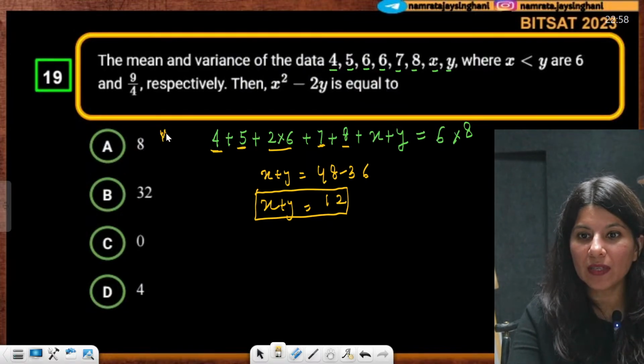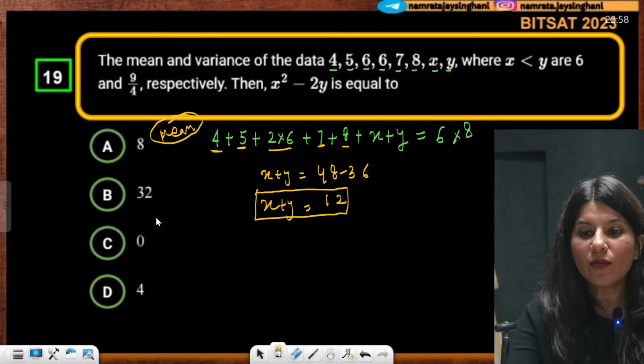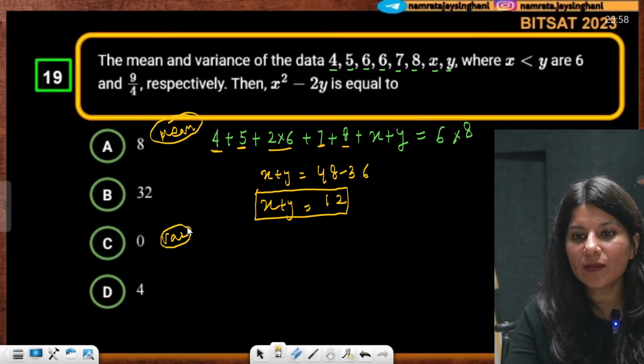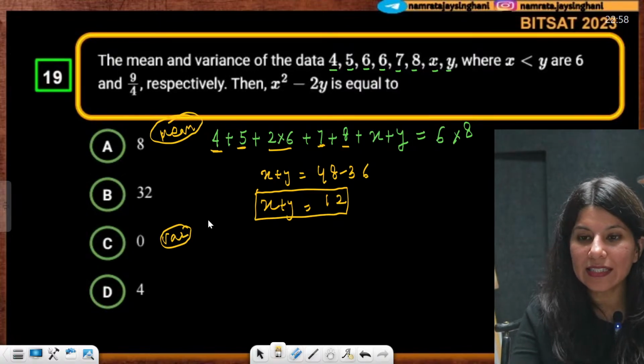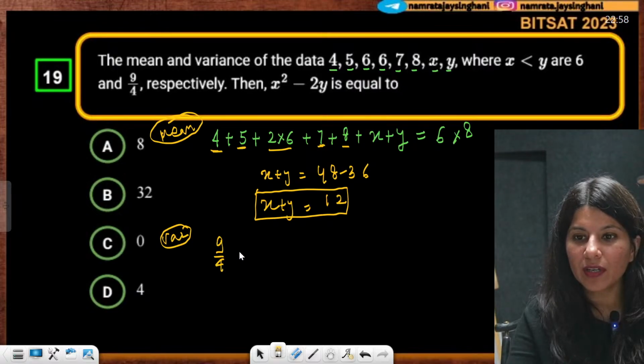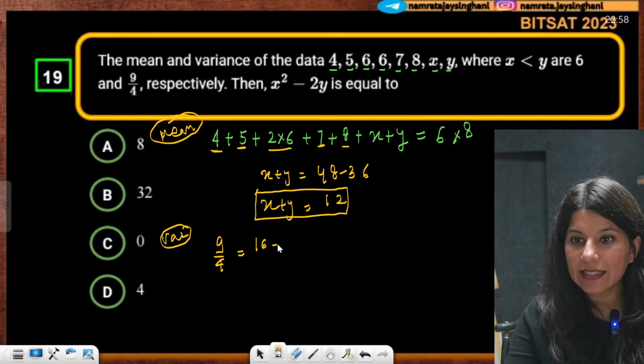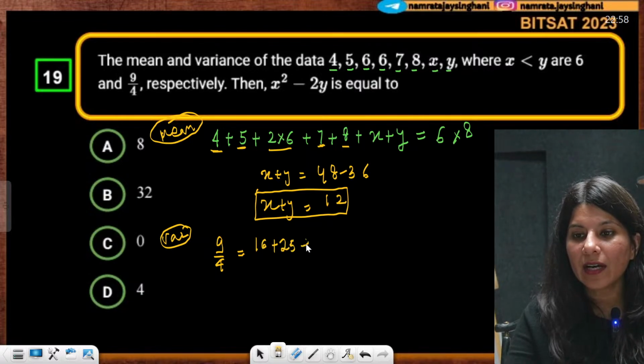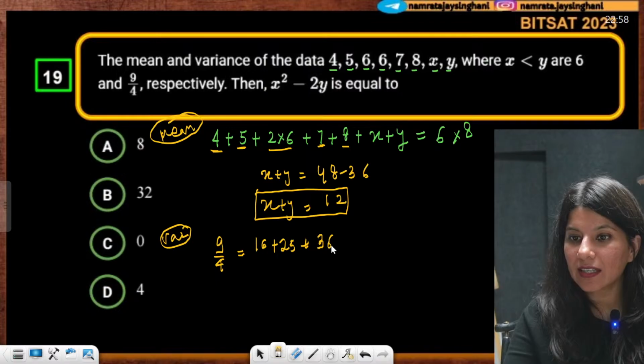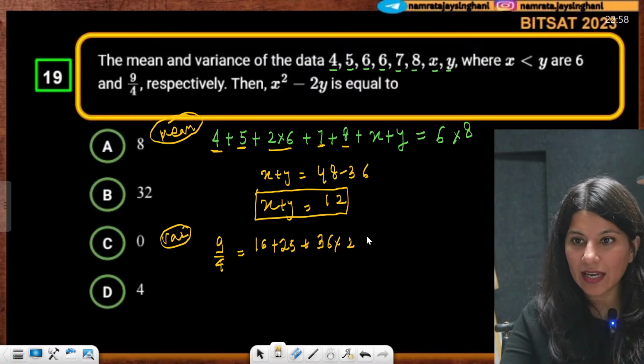Now variance. So this is your mean. Okay, now variance. Variance is 9 by 4, correct? So 9 by 4 is nothing but what? 4 square, that is 16 plus 25 plus 6 is 36 into 2, because 36 again will happen.